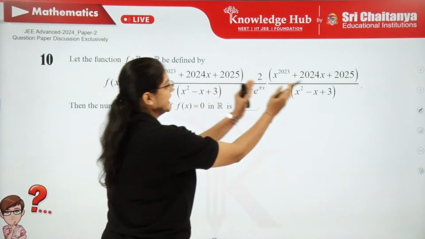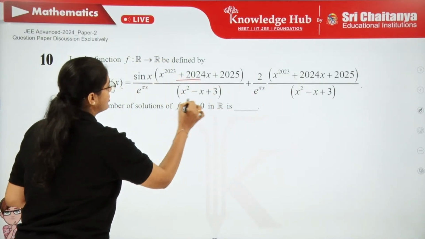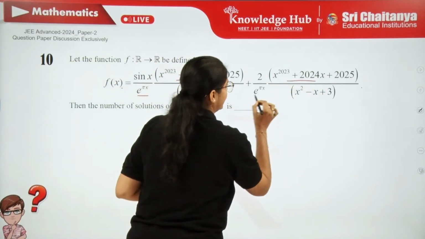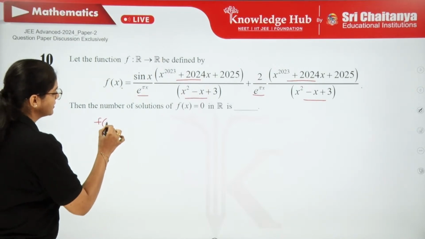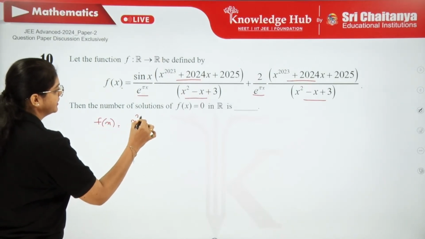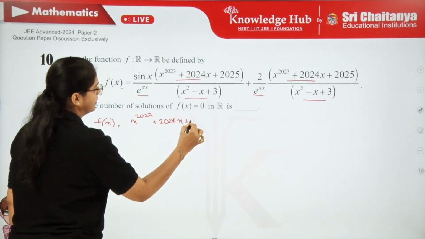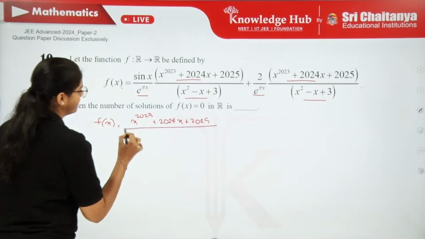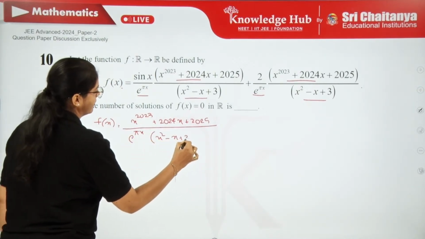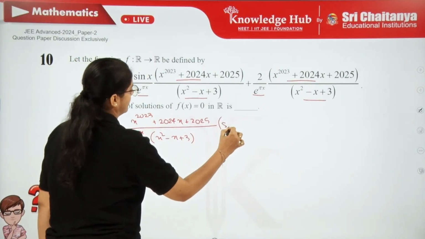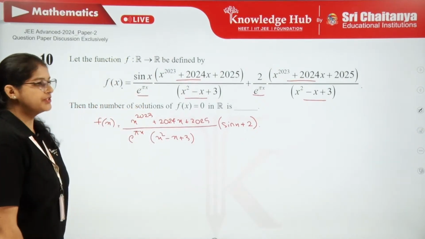And if you observe the second term, in the second term also three things are exactly common. So directly how can we simplify this? You take those things common outside: 2023, 2024, 2025, into sin x plus 2, right?